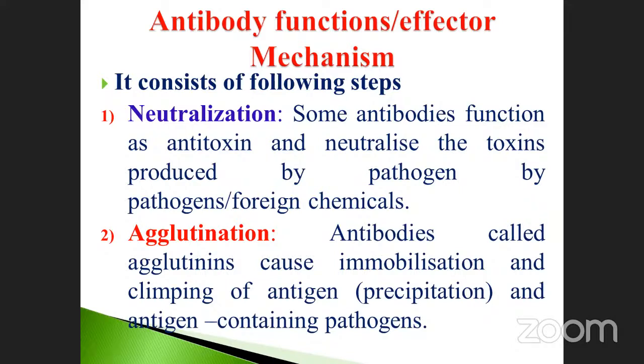See antibody functions, effect or mechanism. I already told you, when the antibody binds with the antigen, when the corresponding antigen and antibody react, what will happen? These are the functions of the antigen-antibody reaction. Antigen-antibody complexes form. After that, what will happen? They undergo a further effector mechanism, called neutralization or agglutination. These are the two steps only. What is neutralization?